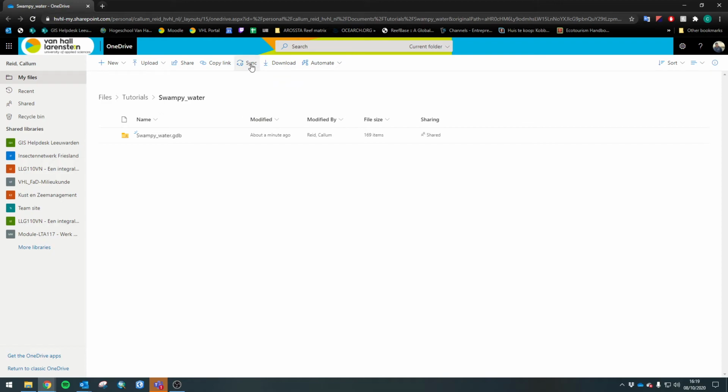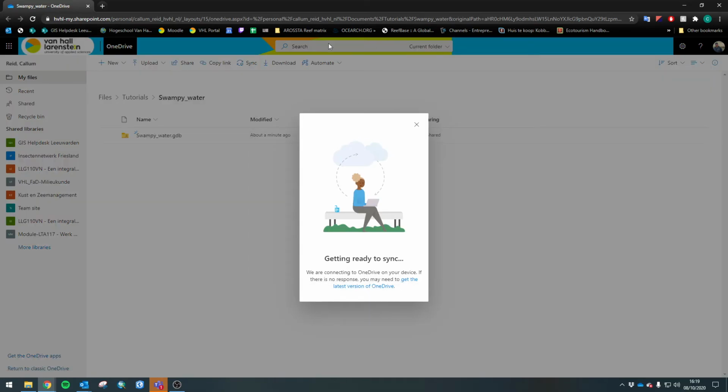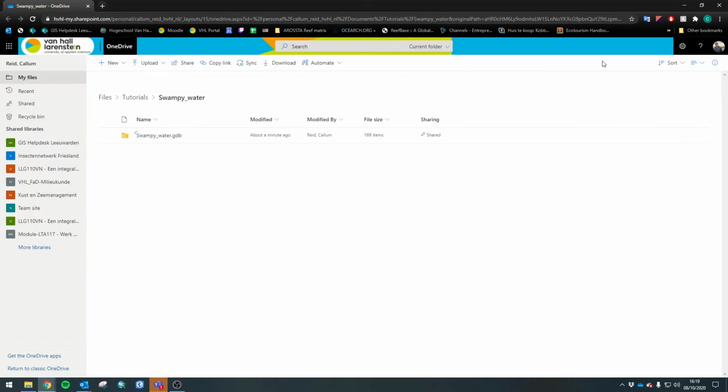So if you're the person who's going to combine all the models, you're going to go ahead and synchronize this. And you're going to get a prompt. I don't get it because I automatically accept it. You're going to get a prompt that Microsoft OneDrive wants to open. Go ahead and accept that and it will open.